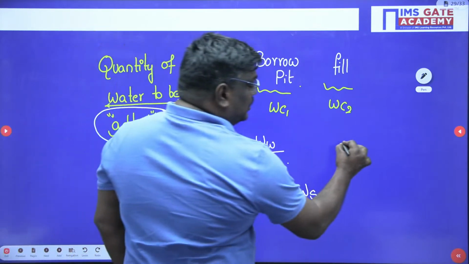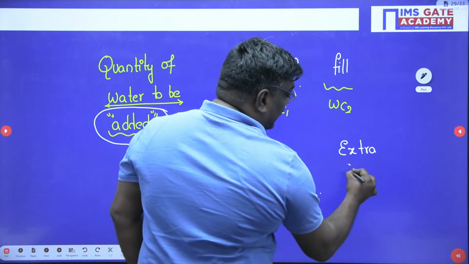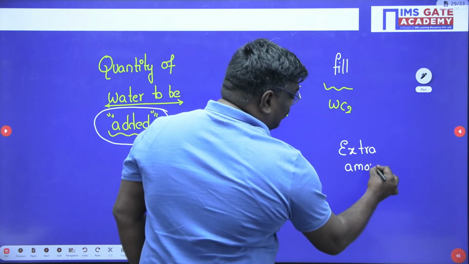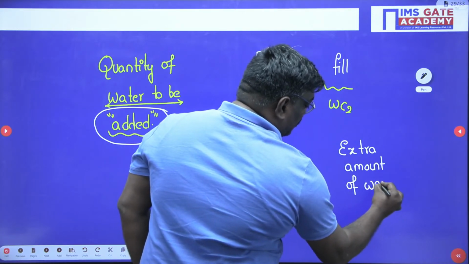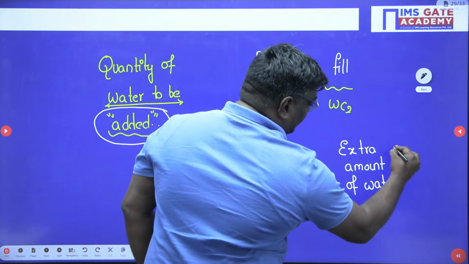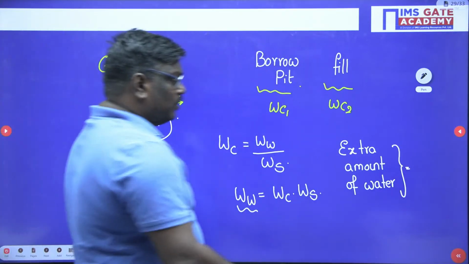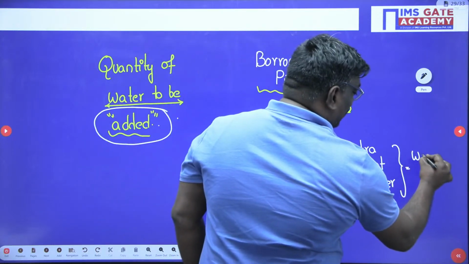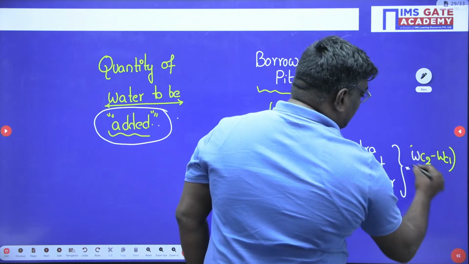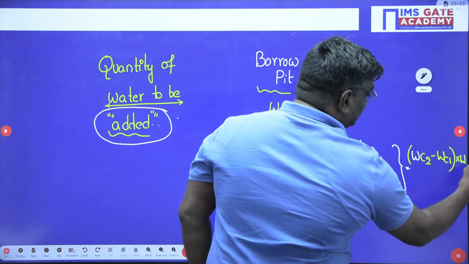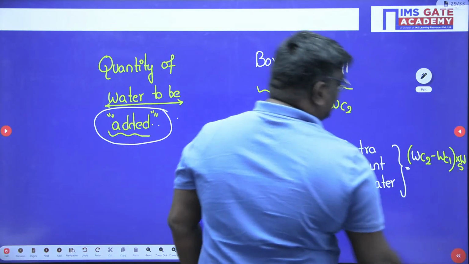When they ask you what is the extra amount of water, it can be written as water content 2 minus water content 1 into weight of solids.